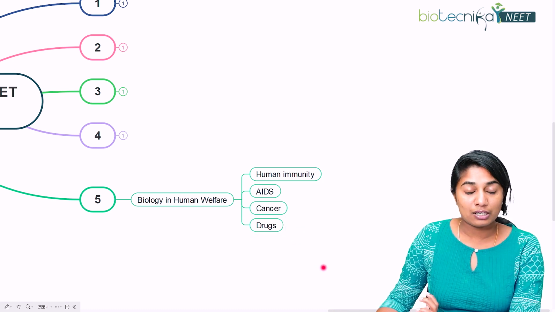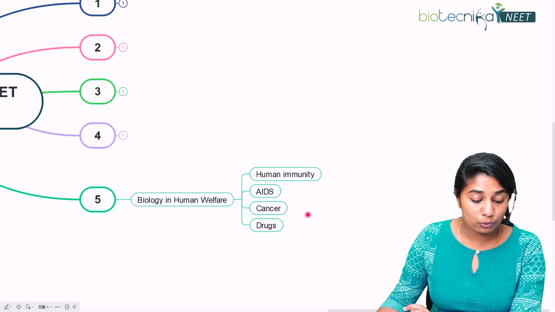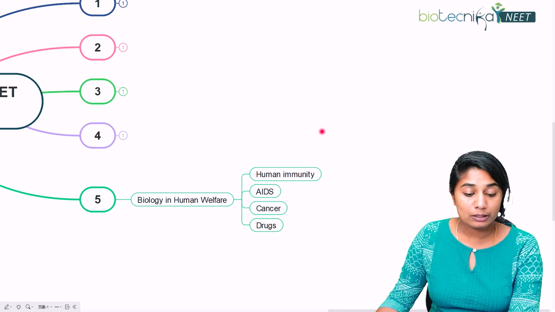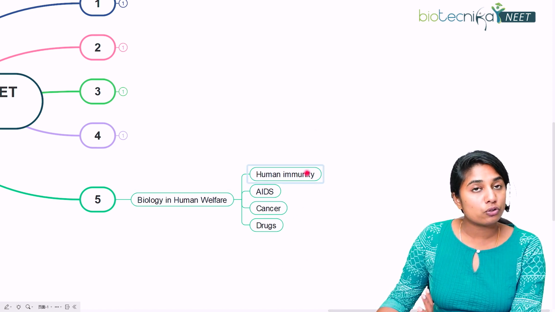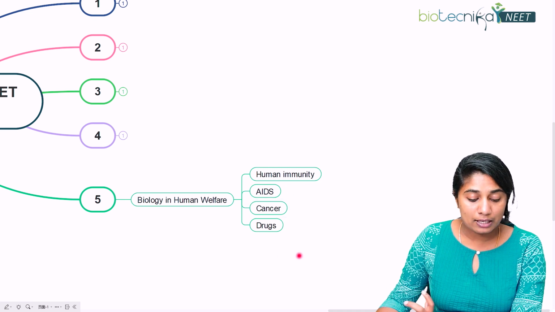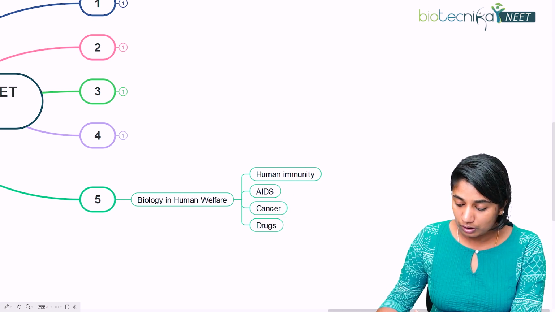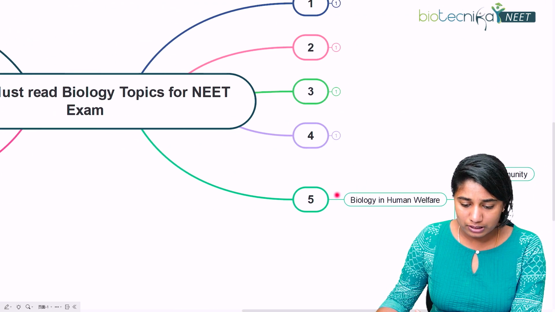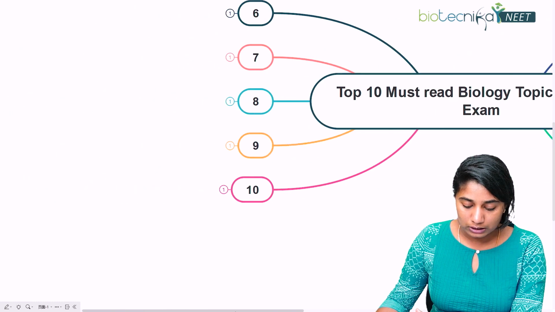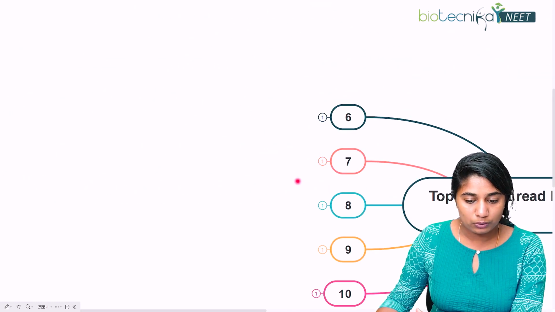So all of those drugs are also given more importance. That's the pharmacy side of it. So give importance to both immunology, epidemiology, as well as pharmaceutical biology, right? So this is with respect to the biology in human welfare, right?